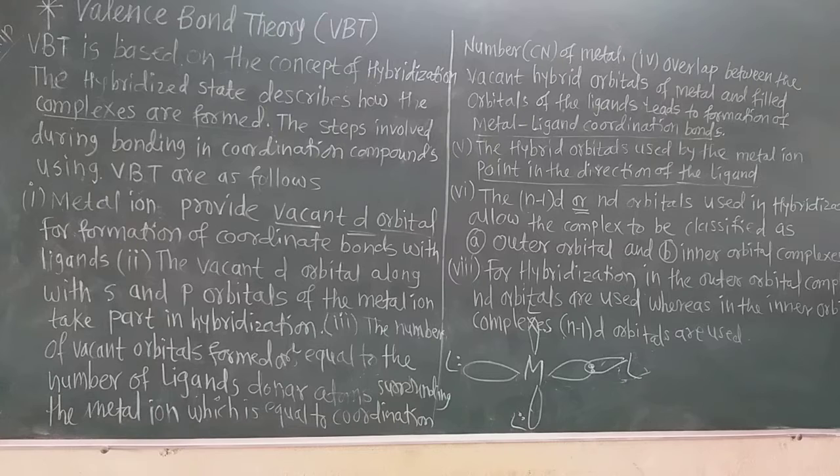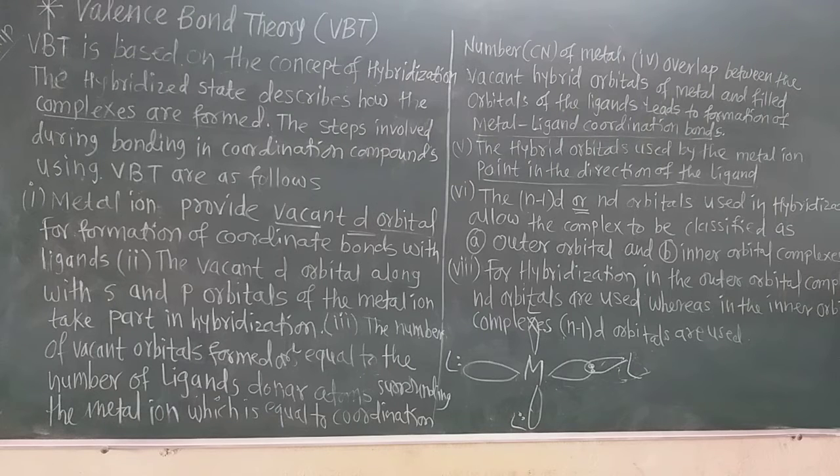The n-1 d or nd orbital used in hybridization allows the complex to be classified, the last point. Suppose it is the 3d orbital; which is its inner orbital? Suppose 3d is the first d orbital and there is a 4d orbital of the metal ion. Which is its inner d orbital? 3d. And which is its outer d orbital? 5d.